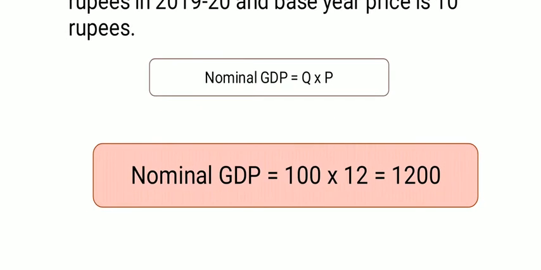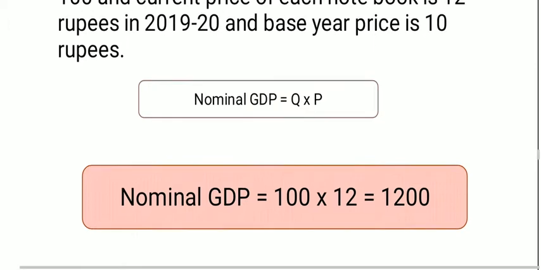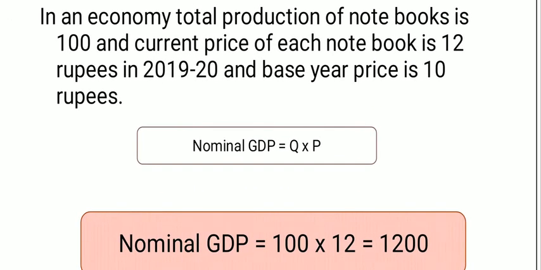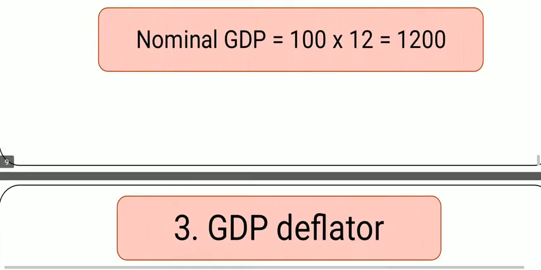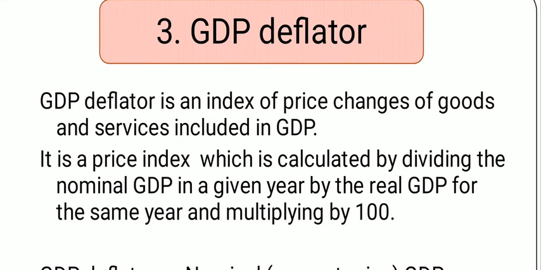The nominal GDP will be 1200. If we count the real GDP, then 10 into 100 means your 1000. This is 1200, okay, sorry. 100 into 12 means nominal GDP 1200, and in real GDP 100 into 10, that is 1000, will be the real GDP. And now you just look at the GDP deflator.